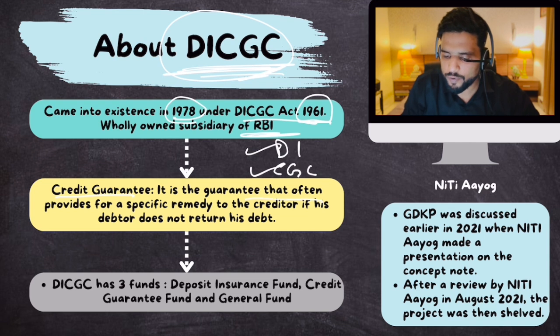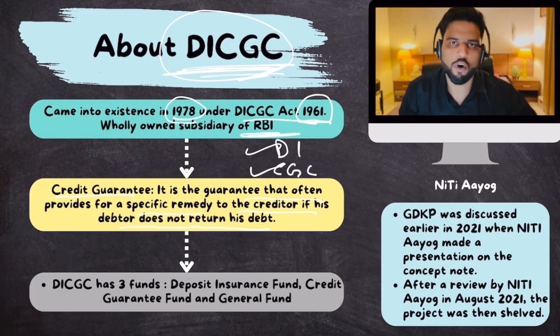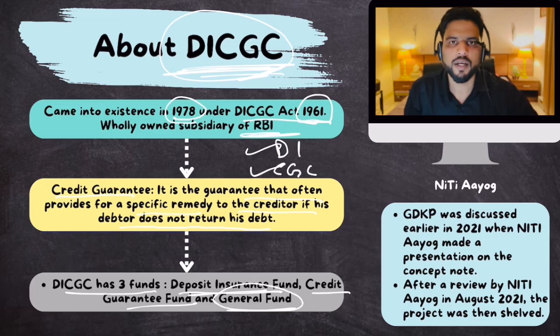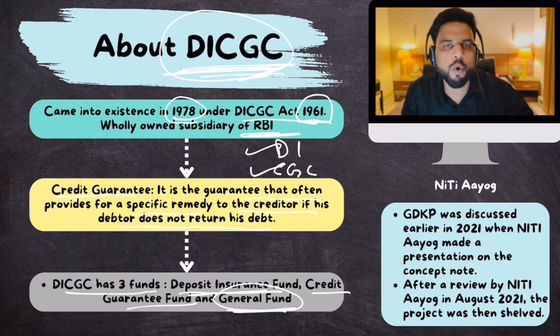It is the guarantee that provides a specific remedy to the creditor if his debtor does not return his debt, that is, if a loanee defaults. Now, DICGC has three funds: the deposit insurance fund, where all the premium for deposit insurance is collected; the credit guarantee fund, where all the premium for credit guarantee is collected; and a general fund. The general fund is to meet operational expenses because DICGC will have an office, it will pay salaries to employees, and it will pay electricity bills, water bills, and whatnot. So for operational expenses, there is the general fund.